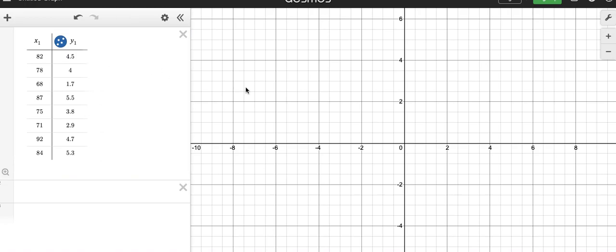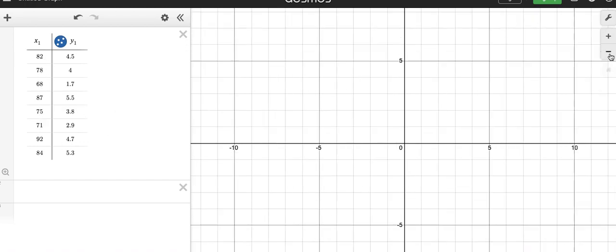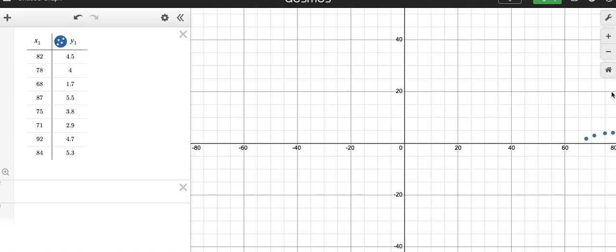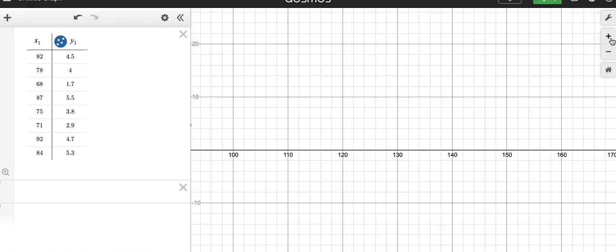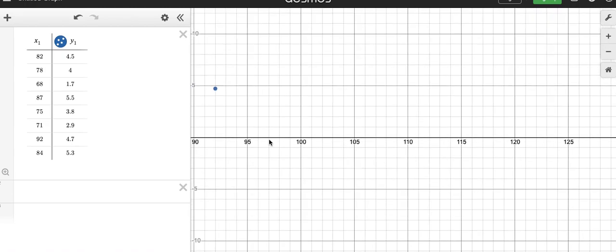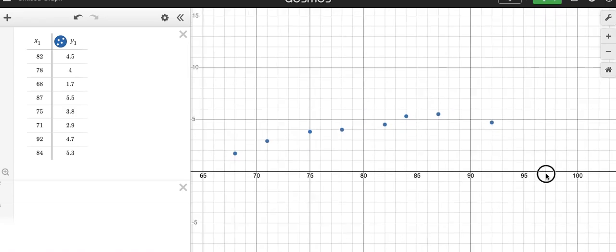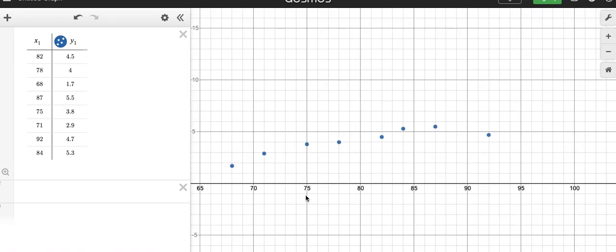Okay, so I made my table, but as you notice, I don't see any points over here. The reason is because my x values are so big. So I need to zoom out by clicking this minus sign. Now I see all these points showing up. I'm going to click and drag, and then zoom back in so I can see those points better. Okay, now I see all of my points from my scatter plot.